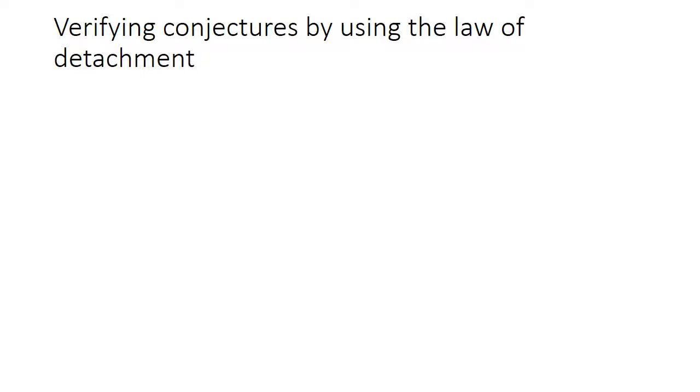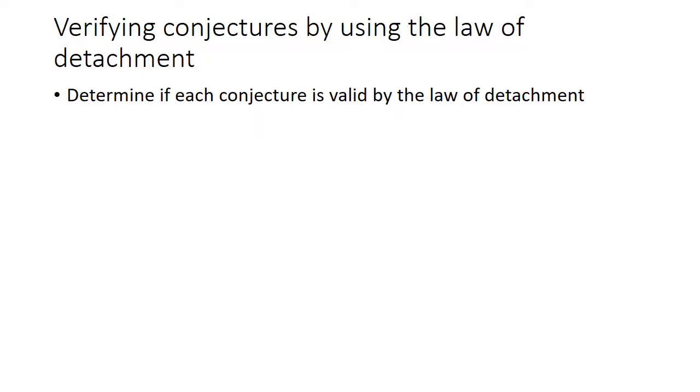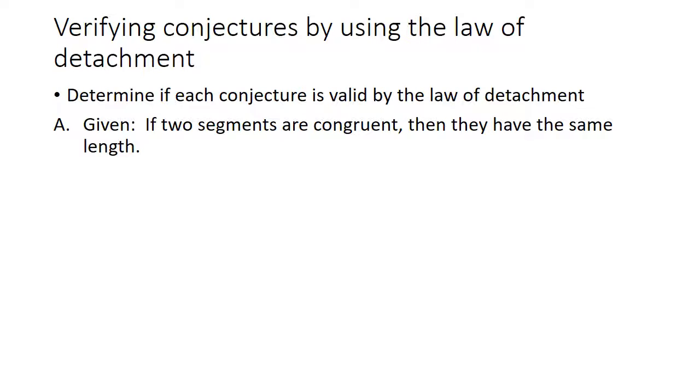So let's verify conjectures using the law of detachment. We are going to determine if the conjecture is valid by looking at the pieces of the whole and then the pieces individually. So if two segments are congruent, then they have the same length. That's our given, okay? So that's the first part.